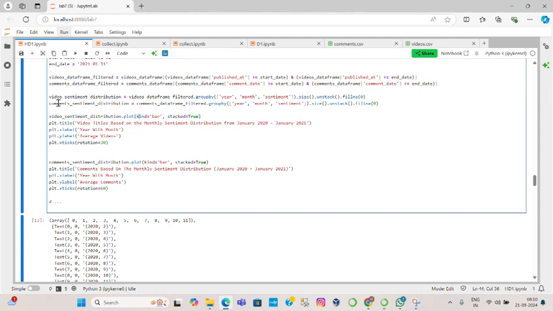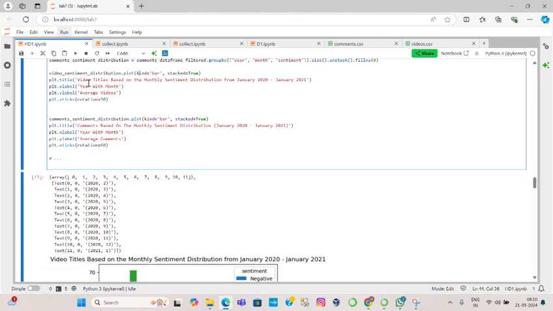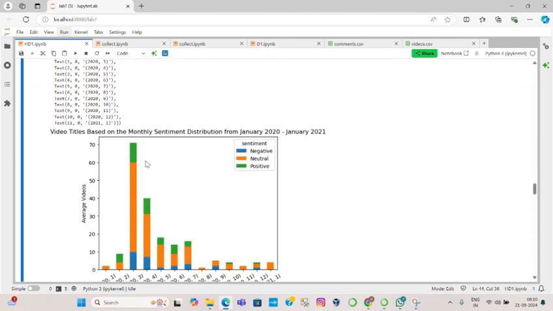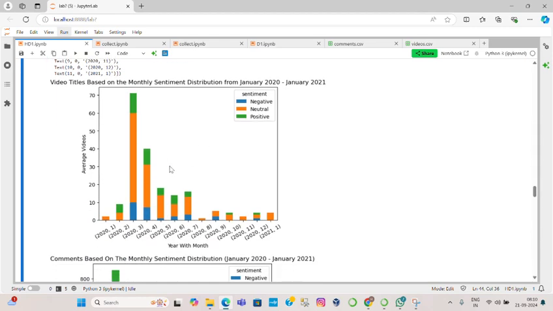For both data frames, we created different bar plots by using the dot plot bar, giving the command for kind bar and stack true, along with the title, x label, y label, and x ticks to make the visualization look good. As we can see the table and we can see the graph.